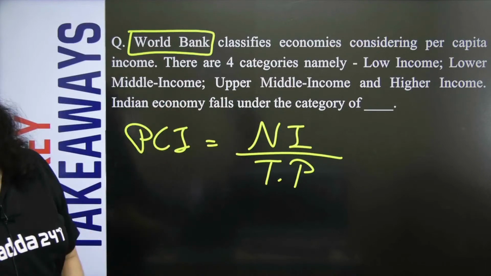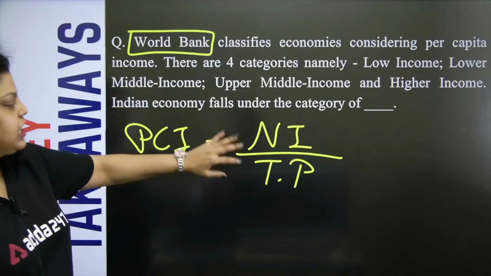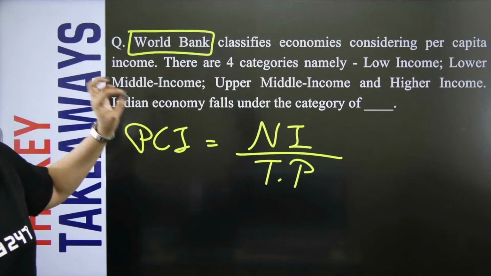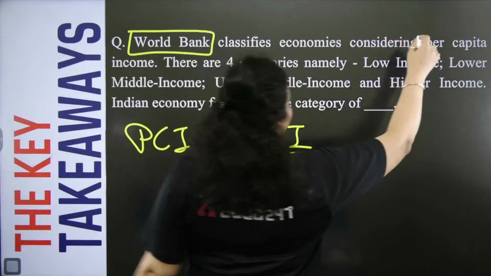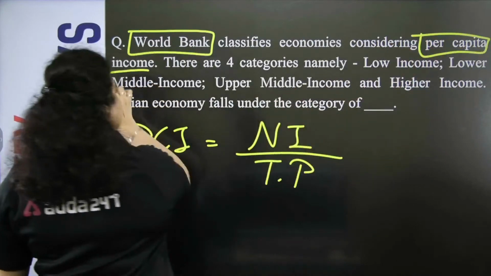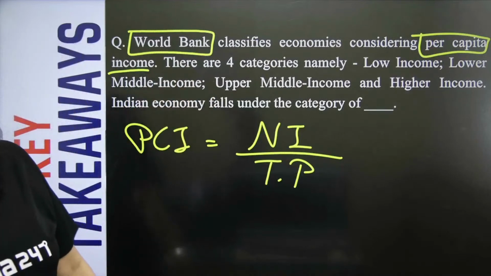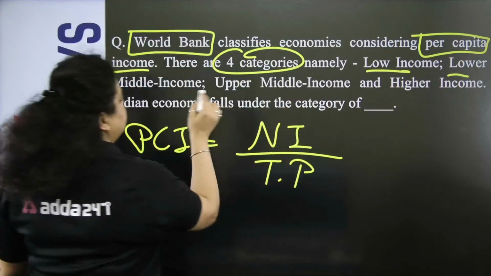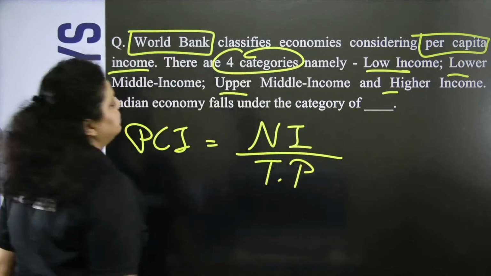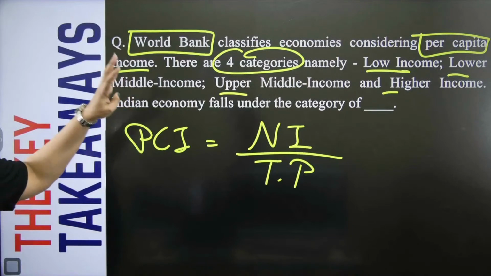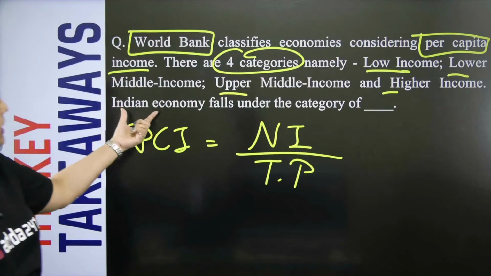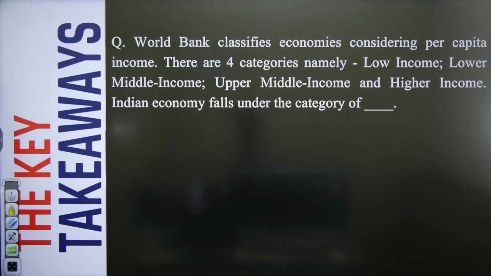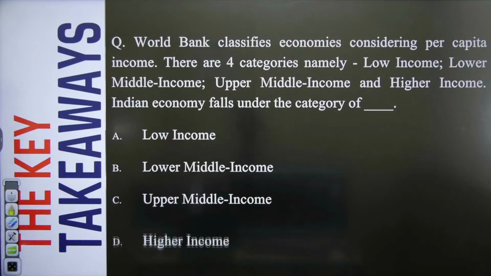The World Bank has divided economies on the basis of per capita income into 4 categories: low income, lower middle income, upper middle income and higher income. Out of these 4 categories, the question is asking under which category the Indian economy falls.